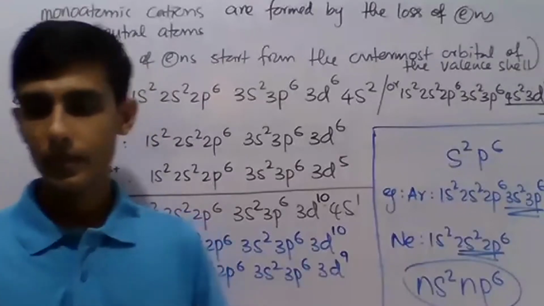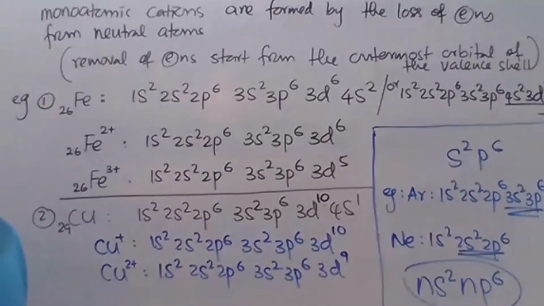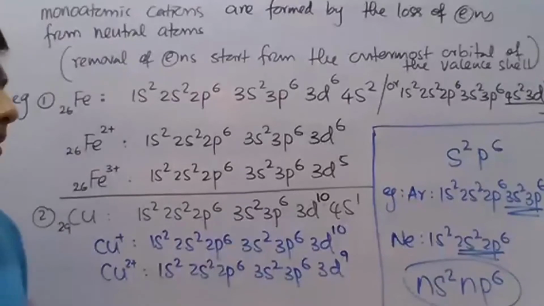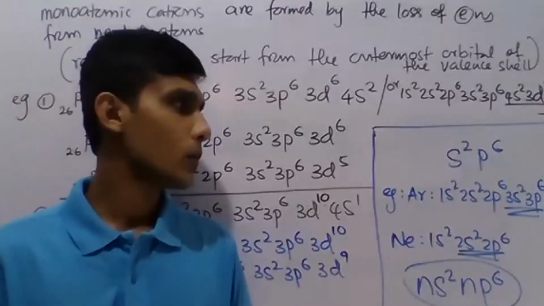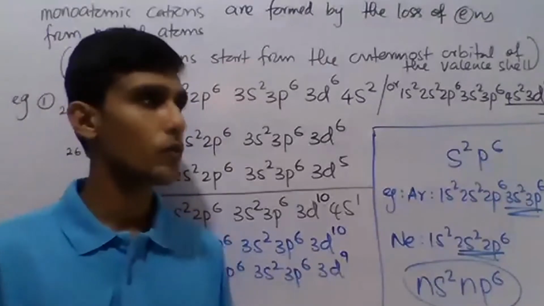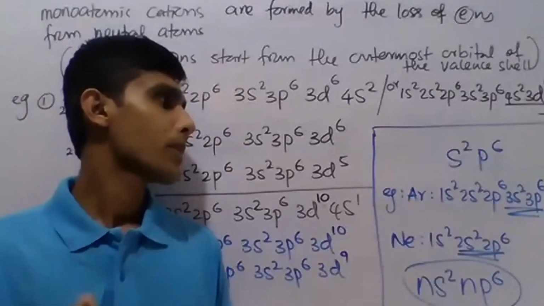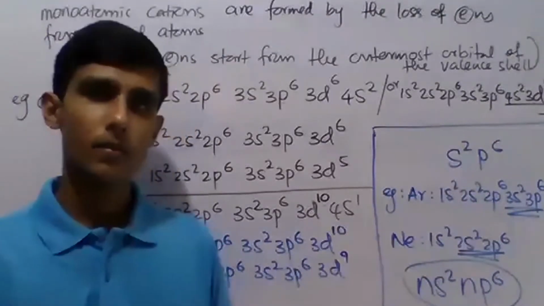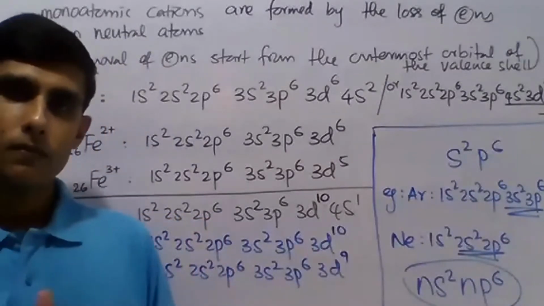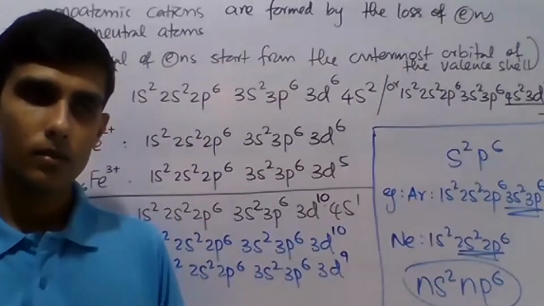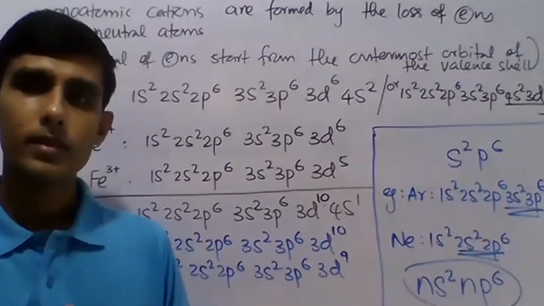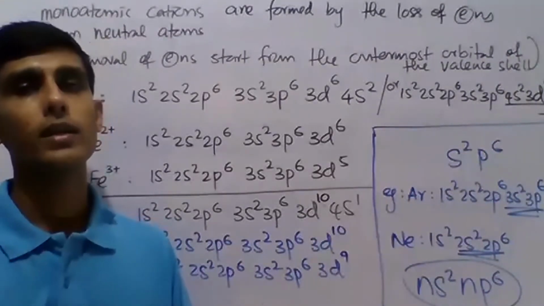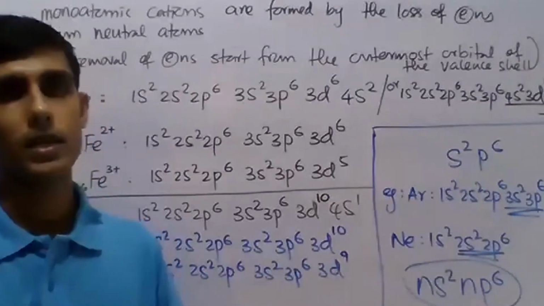The other configurations such as half filled and completely filled sublevels like p3, d5, d10 are also relatively stable, but the stability of these species based on the electron configuration we can compare with respect to the gaseous isolated state, gaseous atoms and ions.